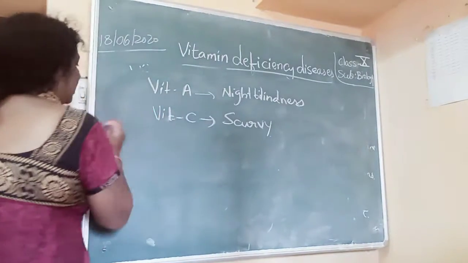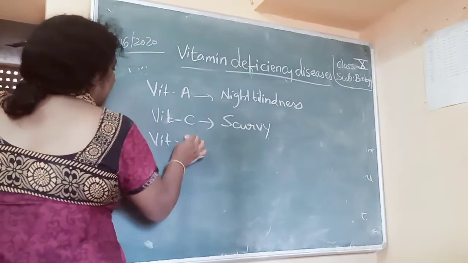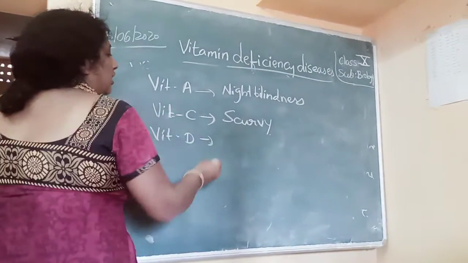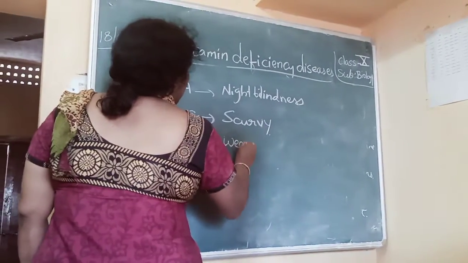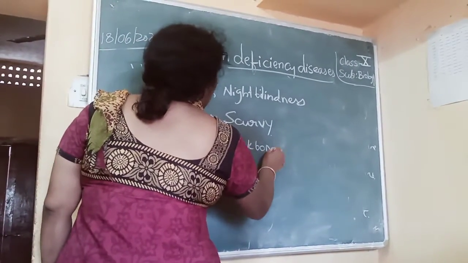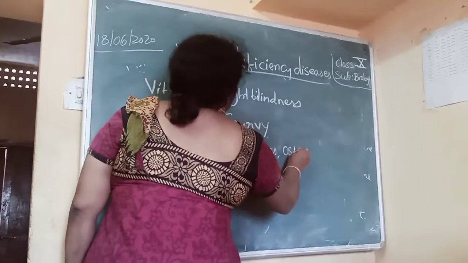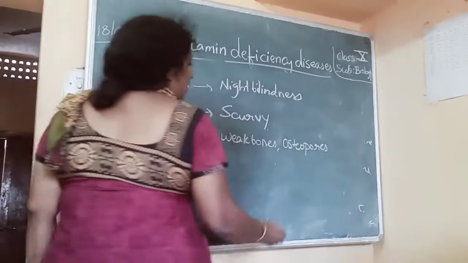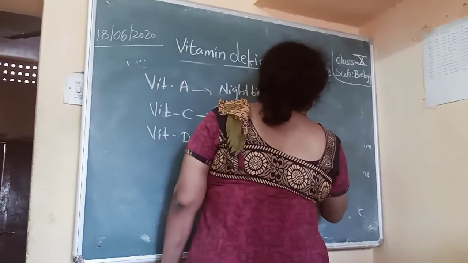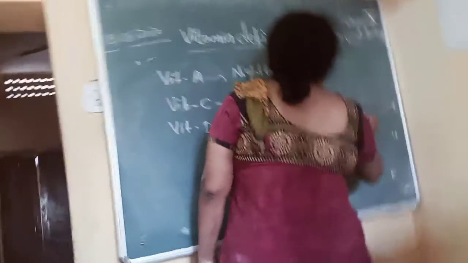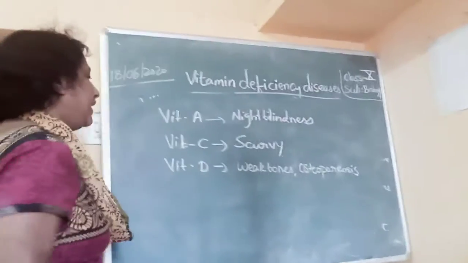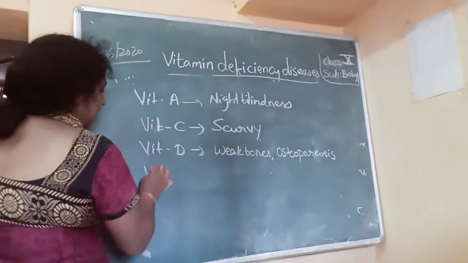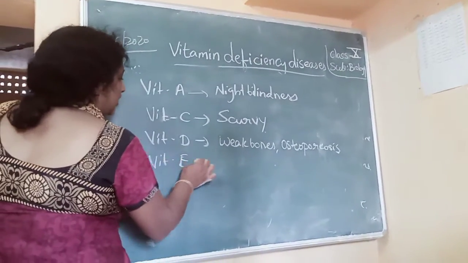This also you studied. Vitamin D deficiency causes weak bones, osteoporosis, means your bones will be very weak. Okay, osteoporosis. Next, vitamin E deficiency causes what?